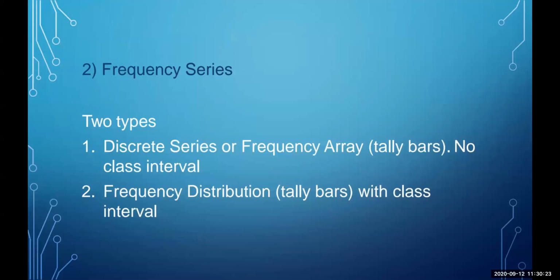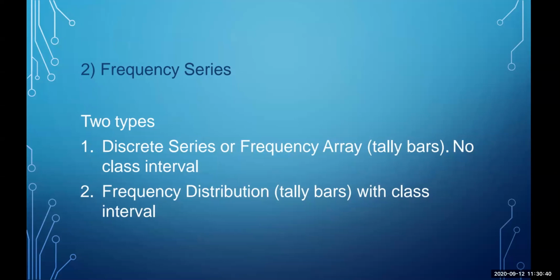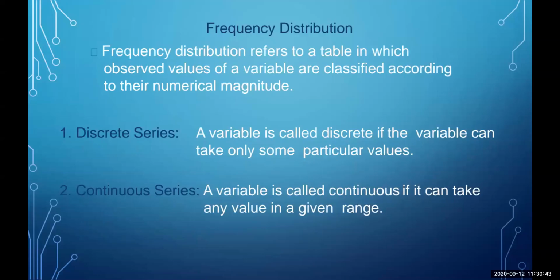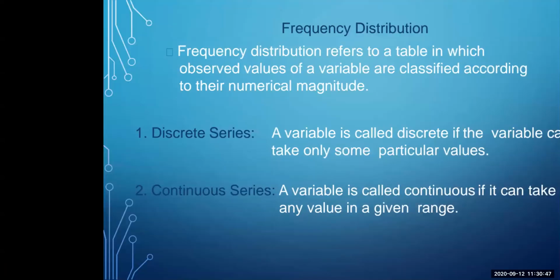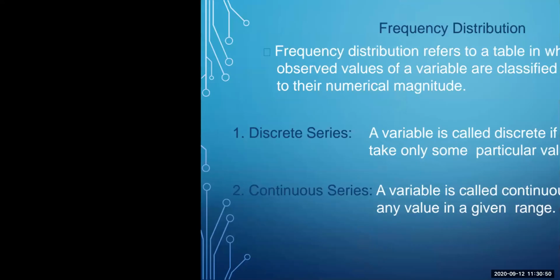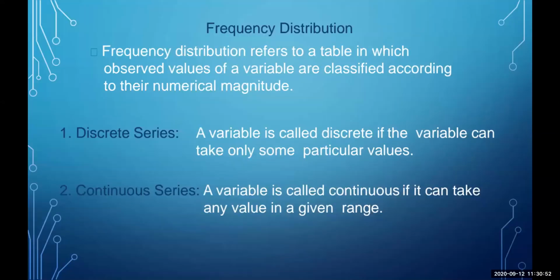Now, the second way is frequency series. Again, frequency series are of two types: discrete series or frequency array, that is tally bar, with no class intervals over here. And the second one is frequency distribution with class interval. So let's first understand frequency distribution. Frequency distribution refers to a table in which observed values of a variable are classified according to their numerical magnitude.